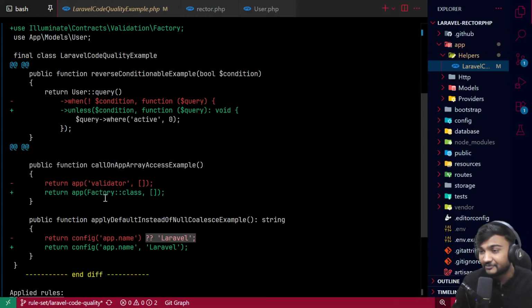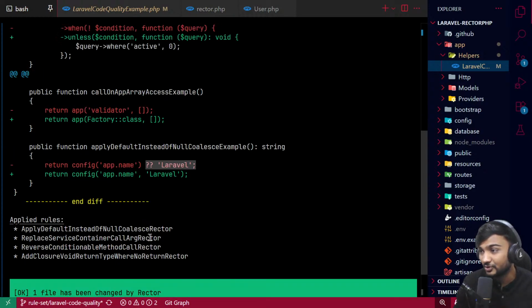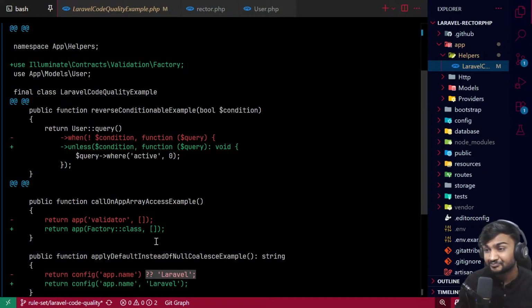It is also simplifying one more thing. You may use contracts with the service container, and if you are providing aliases, they may change in the future or something like that. You can provide the class name as well, as a best practice. So it directly checks what alias you are using, fetches the class from Laravel and just adds the class here, right? So that is also a code quality thing which you may want to look at, right?